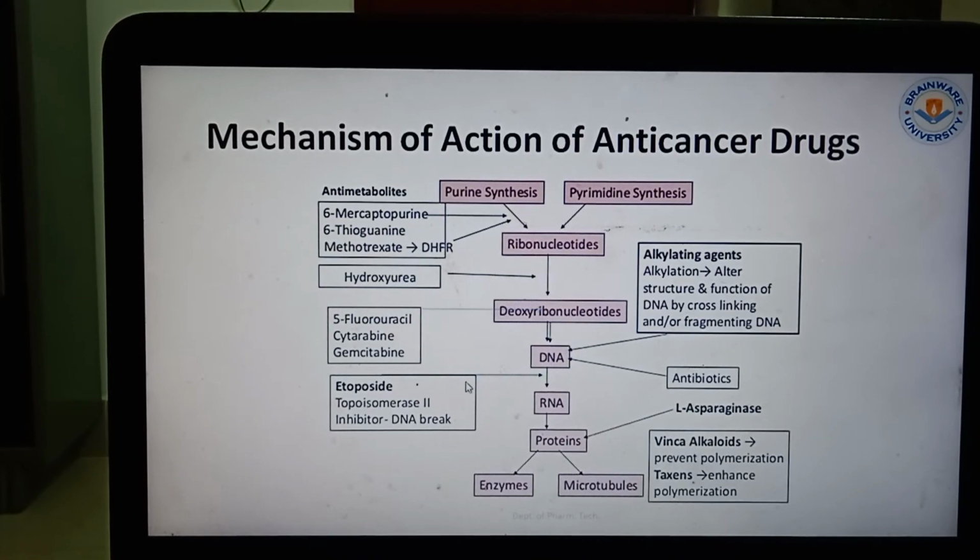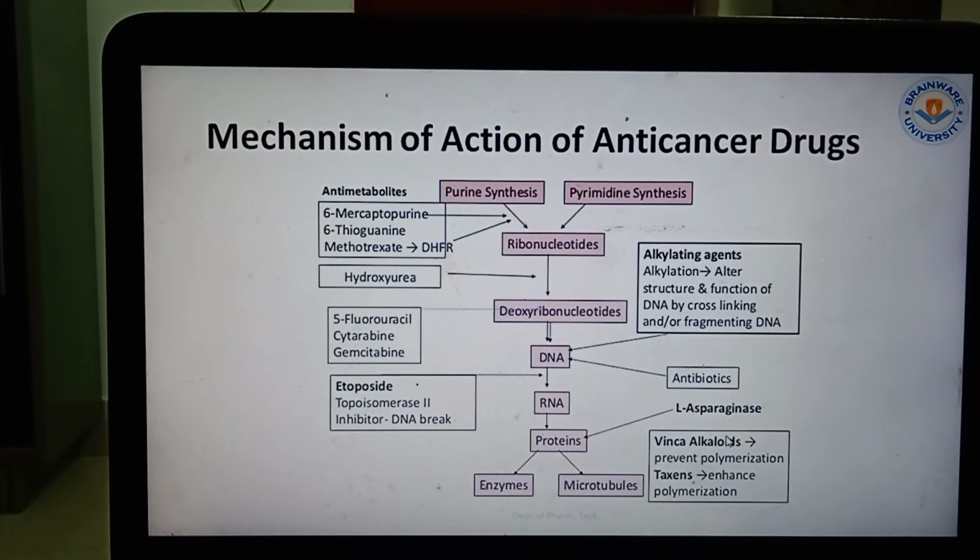Etoposide works on the topoisomerase 2 enzyme. As a result, DNA breakdown occurs, so DNA to RNA will not be converted. Some of the antibiotics work on the DNA and some of the proteins. As a result, DNA to RNA and protein will not be synthesized. Some alkylating agents are there, these are the most important, which will alter the structure and function of the DNA by cross-linking and fragmenting the DNA. So they are working on DNA.